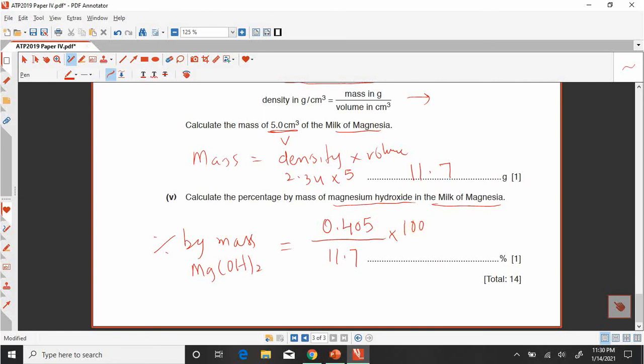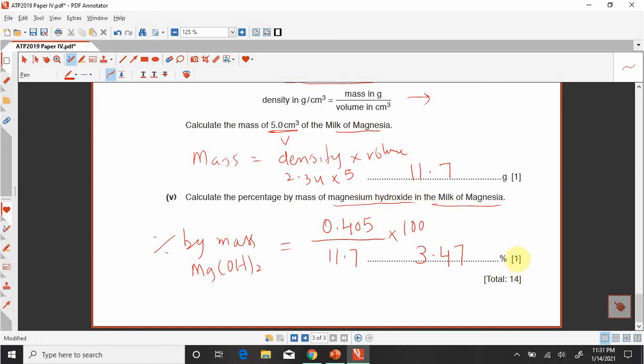In this way the final answer will be 3.47 percent of magnesium hydroxide is present in milk of magnesia.